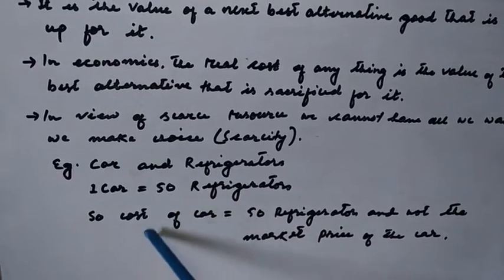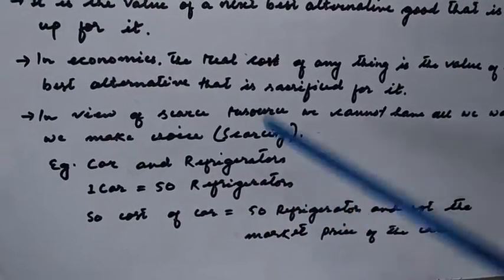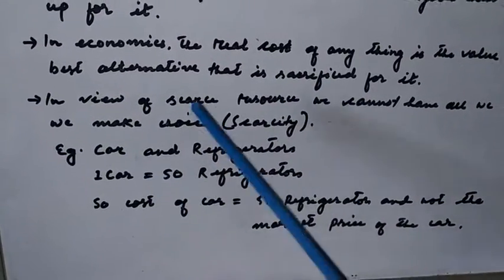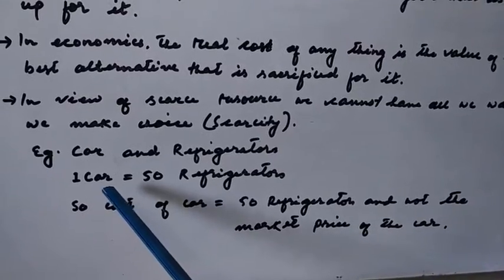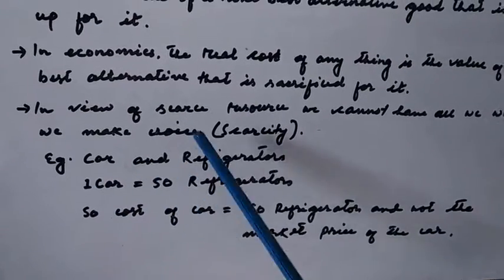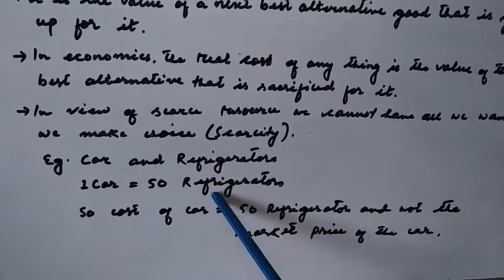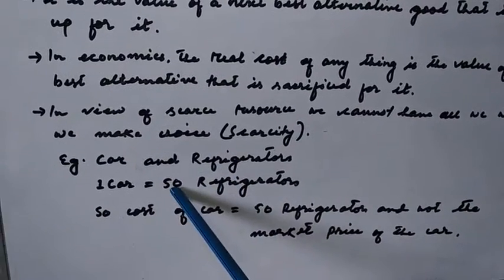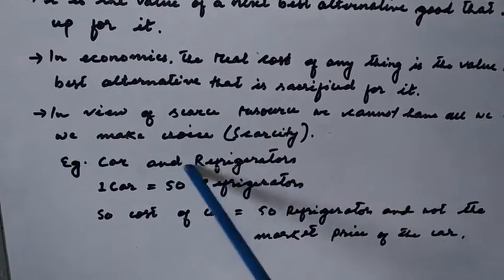So the cost of a car is equal to 50 refrigerators and not the cost price or the market price of the car. So the opportunity cost of one car is 50 refrigerators. It is the value of the next best alternative that is given up.